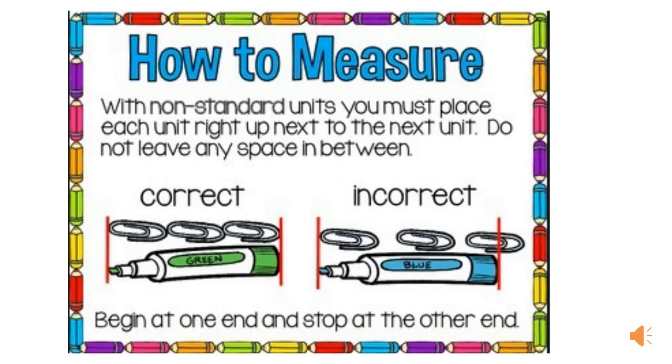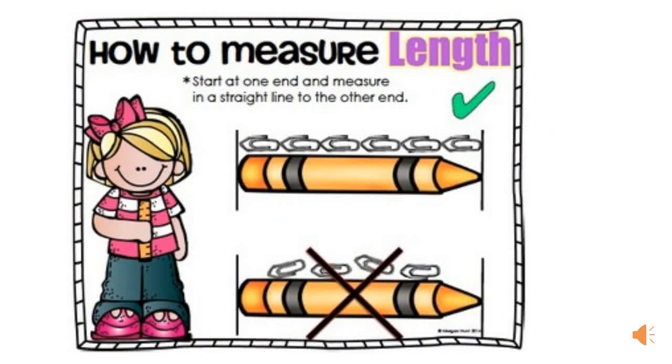But you need to take care how to measure with them. You must place each unit right up next to the next unit without leaving any space in between. Start at one end and measure in a straight line to the other end.